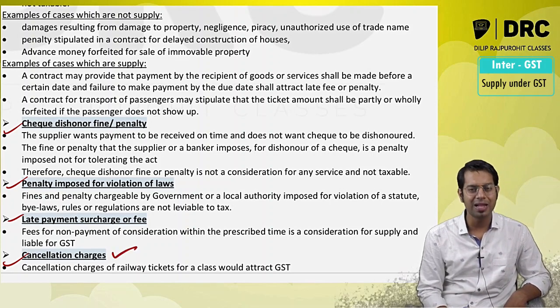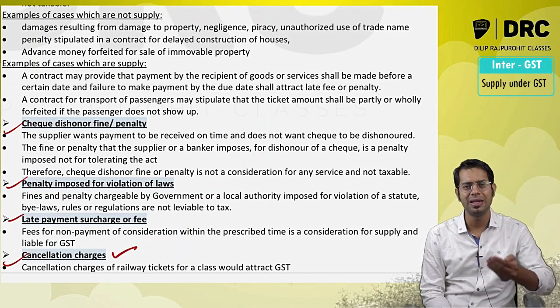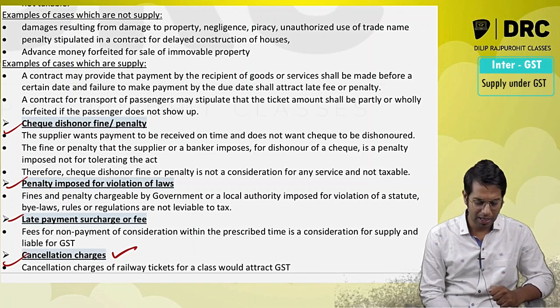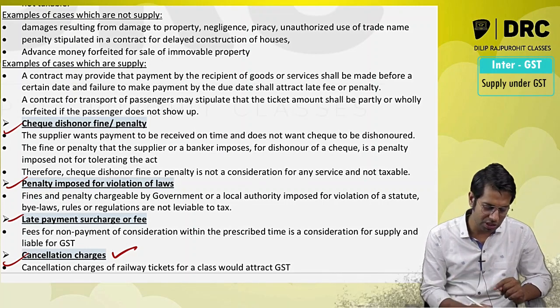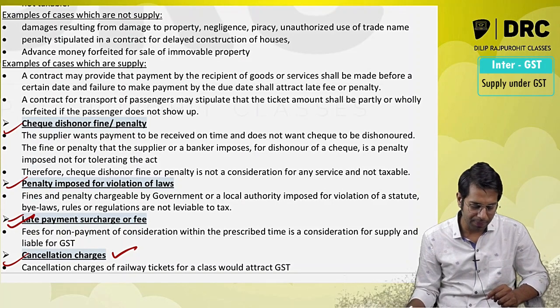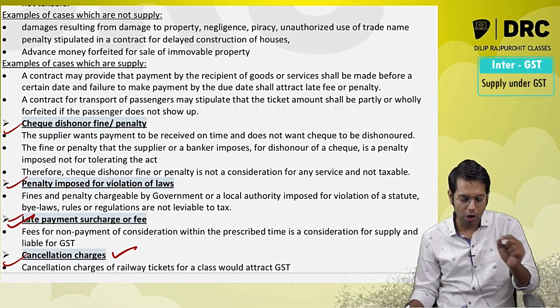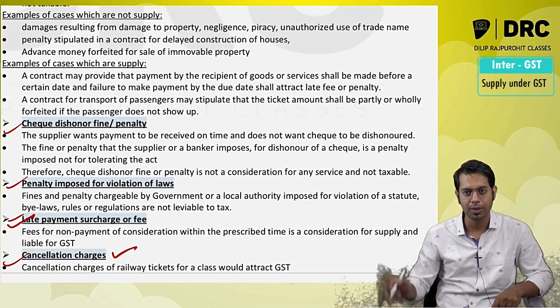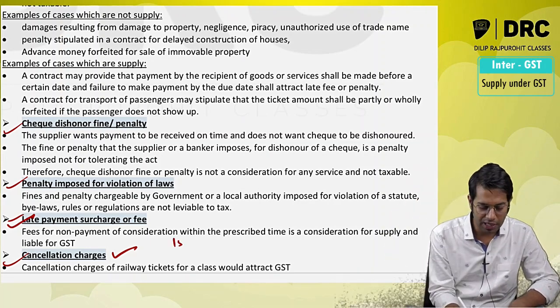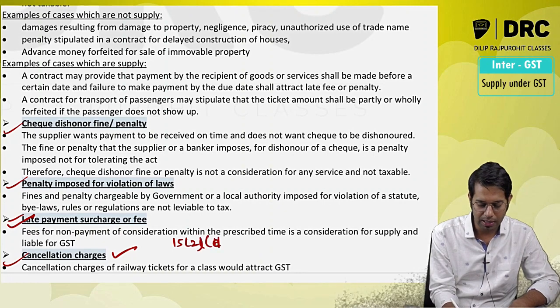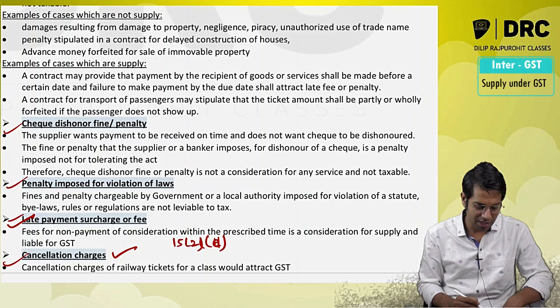They have told that cancellation charges which the airline companies or the railway IRCTC collect from you shall be treated as supply and therefore subject to GST. Late fees which you pay for non-payment of consideration within the time limit are required to be added in value of supply. Interest, penalty, late fee for delayed payment of consideration as per section 15 subsection 2 clause D will be added in value of supply.